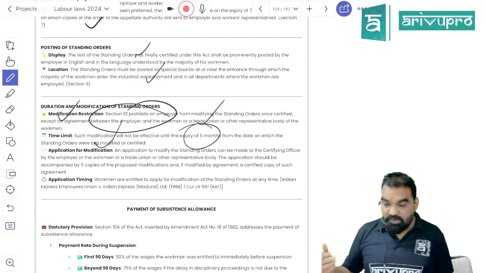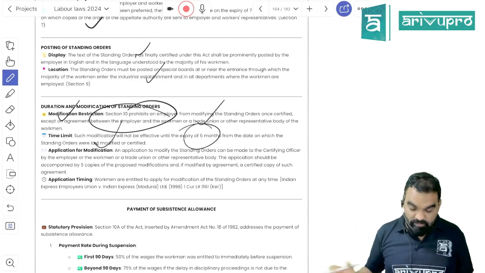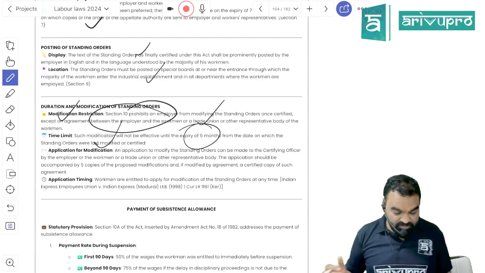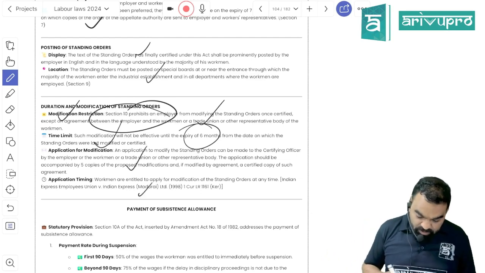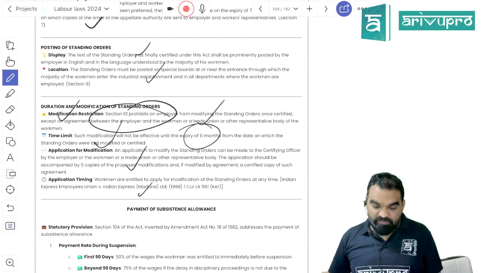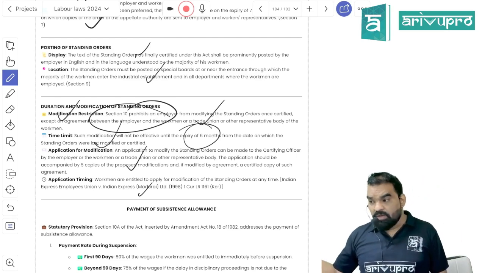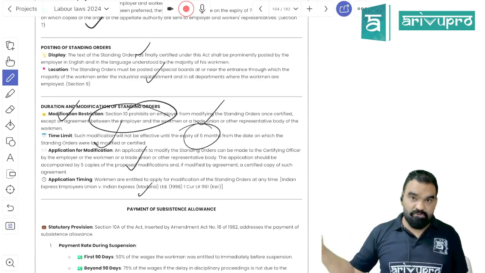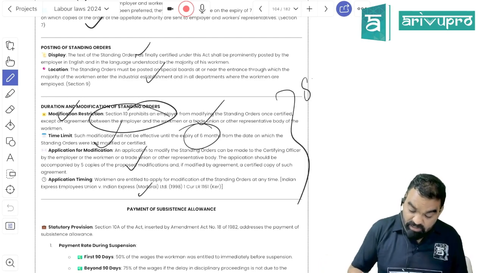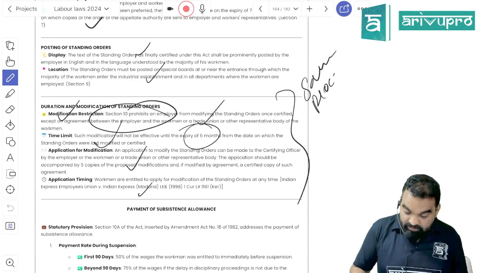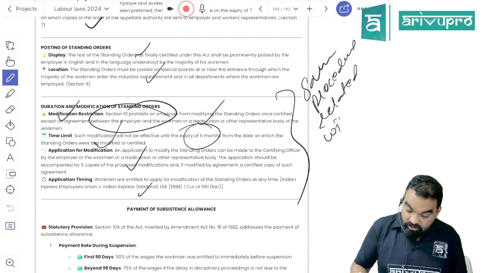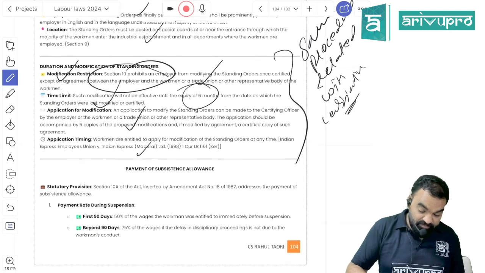In a year you can get it modified a maximum of 2 times. There should be a minimum gap of 6 months between 2 modifications. Same procedure: you have to file 5 copies, you have to submit, and the modification needs to be certified. If you are not happy with the modification, you may prefer an appeal to the appellate tribunal within 30 days. So the same procedure related with certification will be applicable. Okay, 5 copies, objection, 15 days and all.